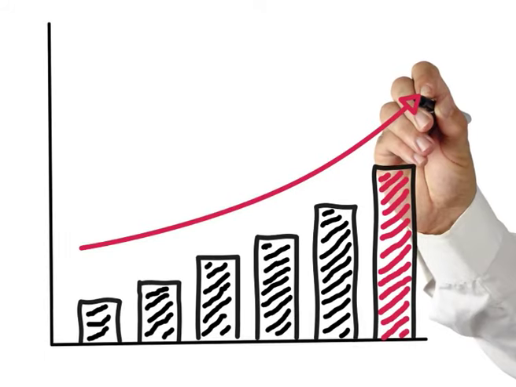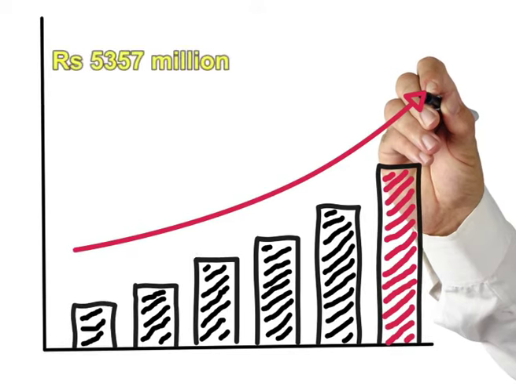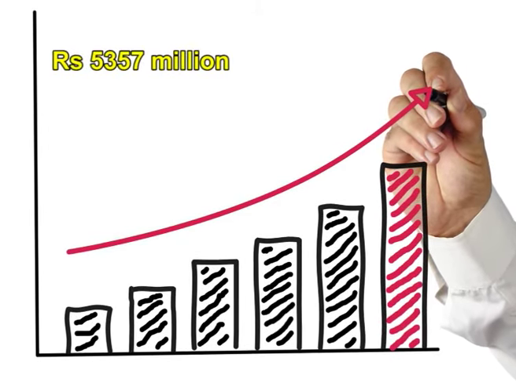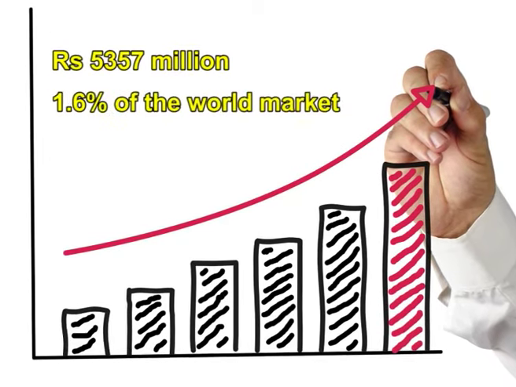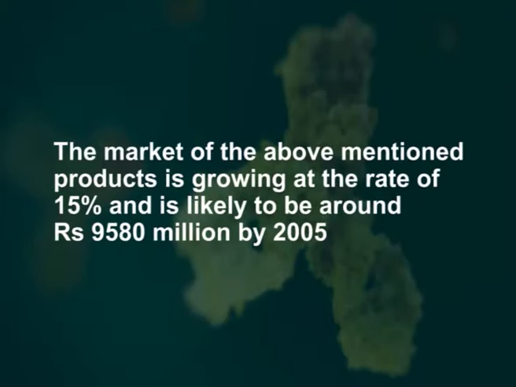The current market of approved recombinant therapeutics has been estimated to be about rupees 5,357 million, which is approximately 1.6% of the world market. The market of the above mentioned products is growing at the rate of 15% and is likely to be around rupees 9,580 million by 2005.